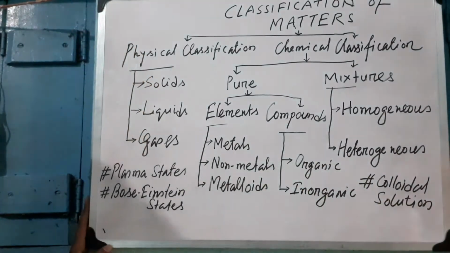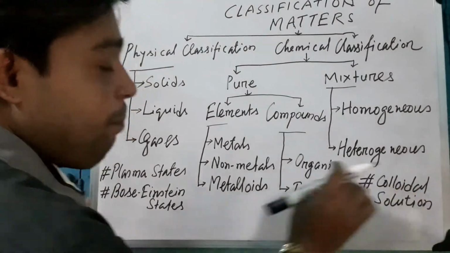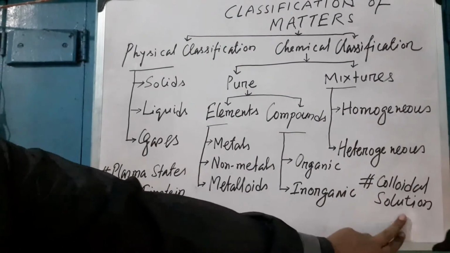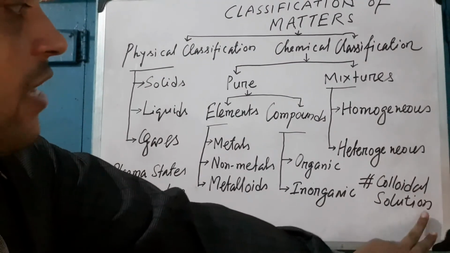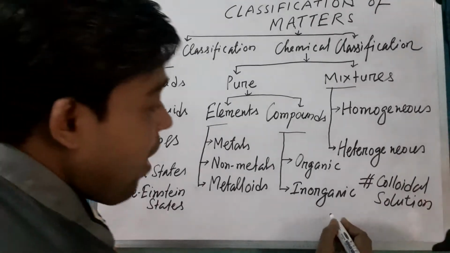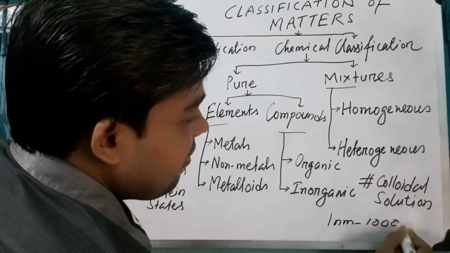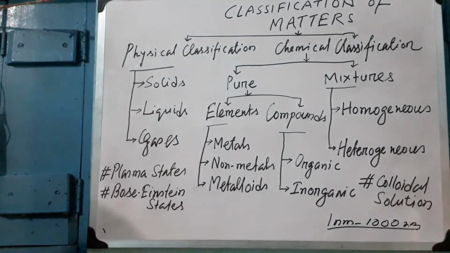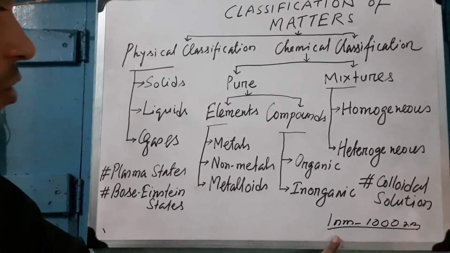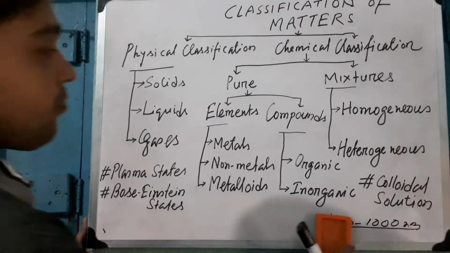In a colloid, the colloidal particle ranges between 1 nanometer and 1000 nanometers. That is the range of particles in colloids.